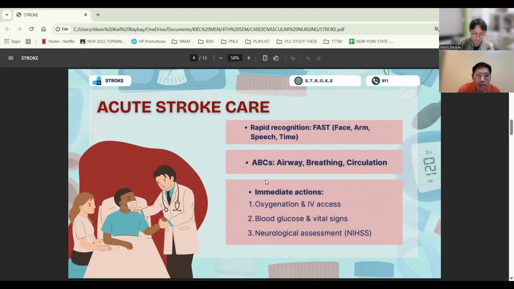Once the patient arrives in the healthcare facility, our immediate priorities are, number one, assess airway, breathing, circulation. Number two, provide oxygen if needed and secure IV access. Number three, measure vital signs and blood glucose. And lastly, perform a neurological assessment, often using the NIH Stroke Scale or the NIHSS to determine the severity. So these steps allow us to stabilize the patient quickly and evaluate their eligibility for advanced treatment.